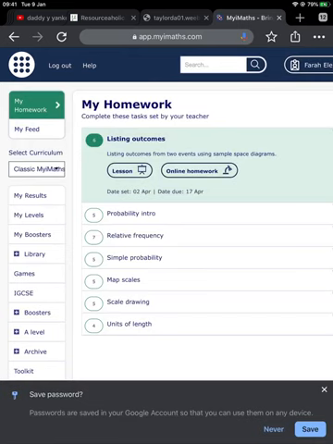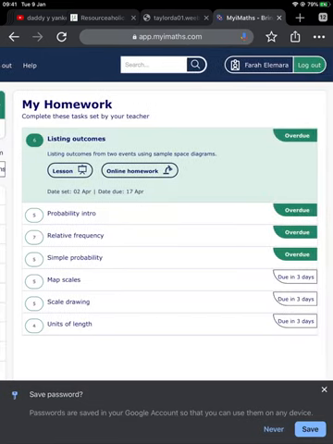So I've now logged in and I can see my homework. Now the really important thing is you need to look on the right hand side at which pieces of homework are overdue, if there are any, and when your other pieces of homework are due. So I can see that I've got all these probability homeworks that I still haven't done, so I need to complete those. And then due on Friday, which is the homework day for year 8, I have my map scales homework pieces. So please make sure you're looking at the due date. All the information is written there.